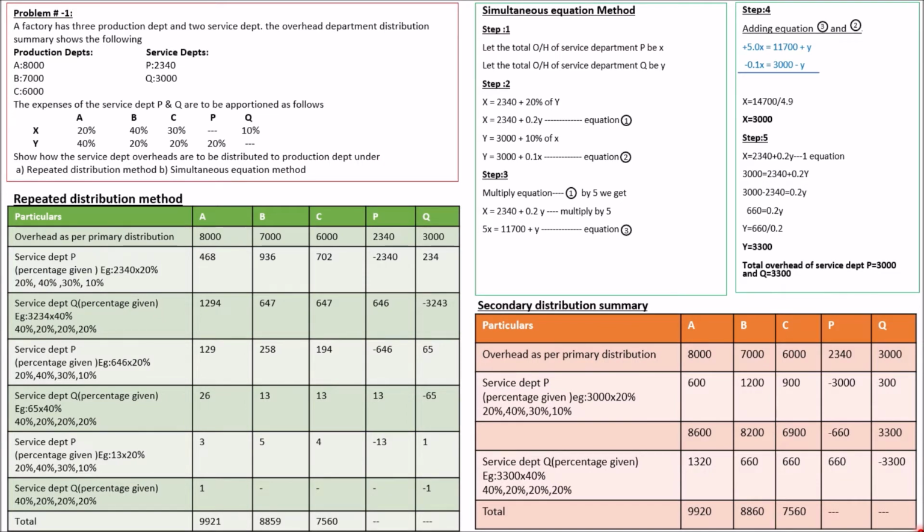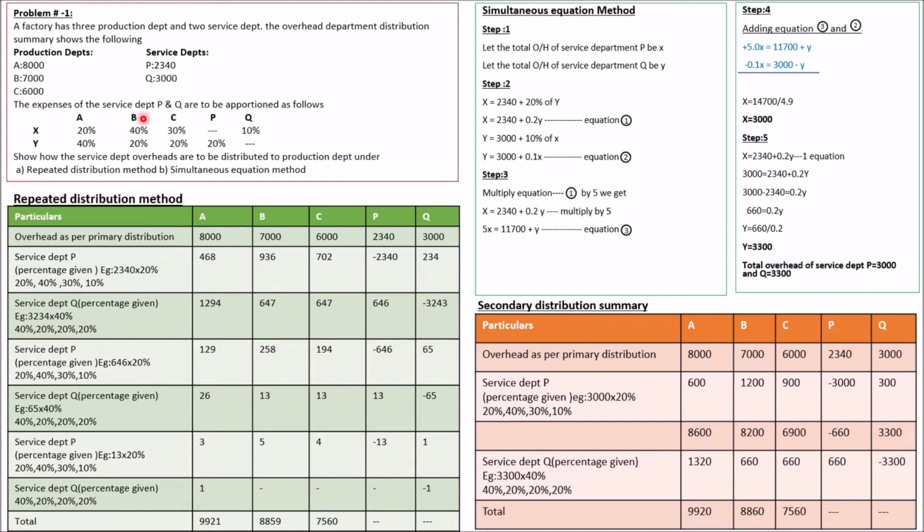Here is the question. A factory has 3 production departments and 2 service departments. The overhead department distribution summary shows the following. A, B and C are production departments. P and Q are service departments. These are the expenses of service departments.